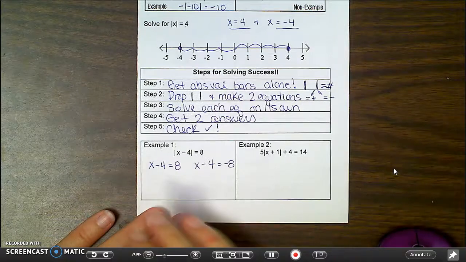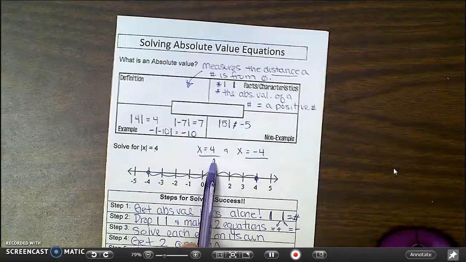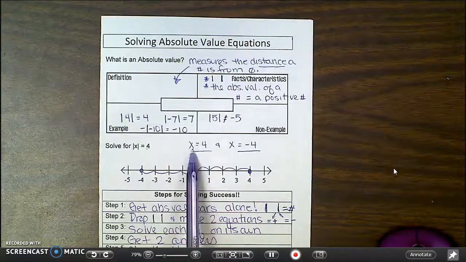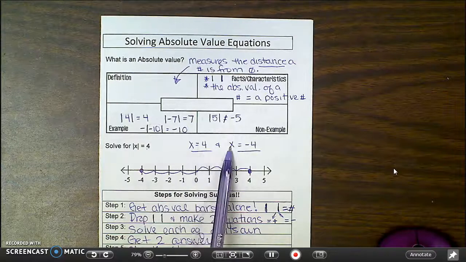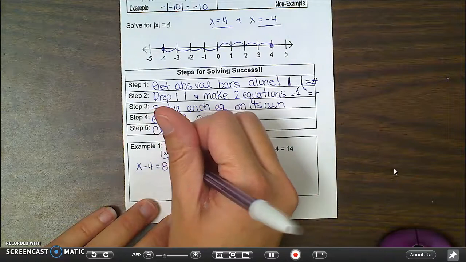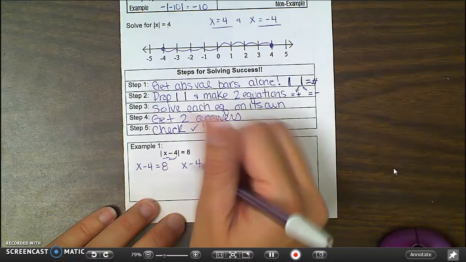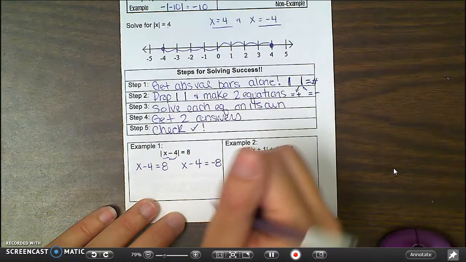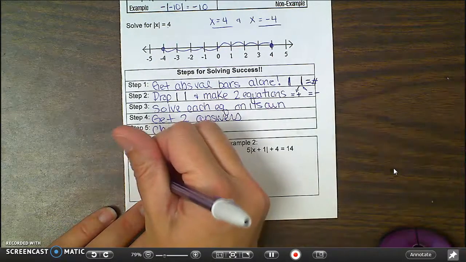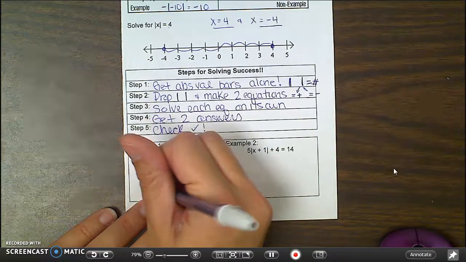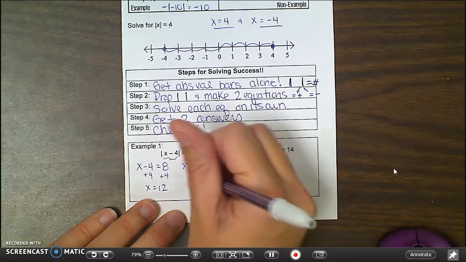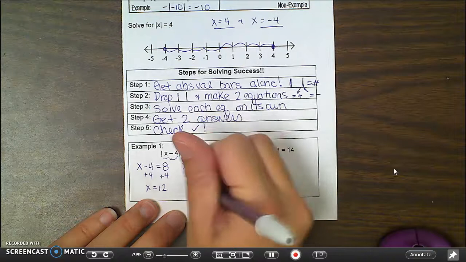And if you think about that, that's exactly what we did up here. When we were solving for x, we said that x had to equal 4, or it had to equal negative 4. So now we're just saying more than that. This stuff on the inside has to equal 8, or that same stuff has to equal negative 8. Then we just solve each one. So we add 4. X is 12. Add 4. X is negative 4.